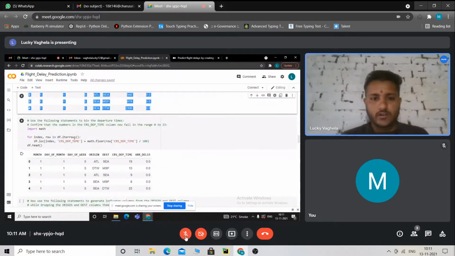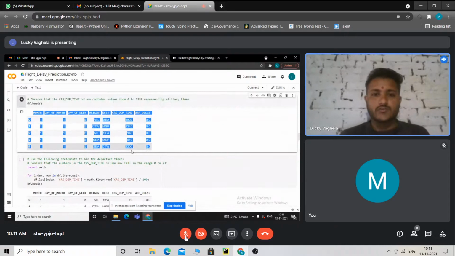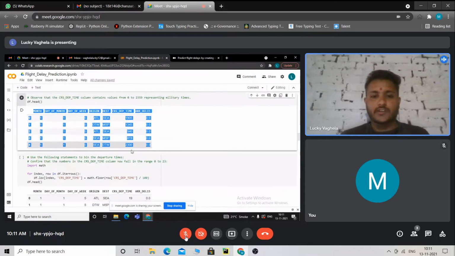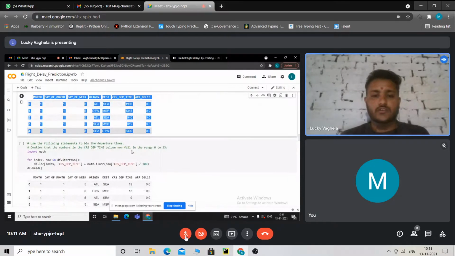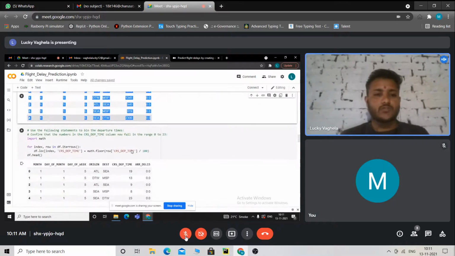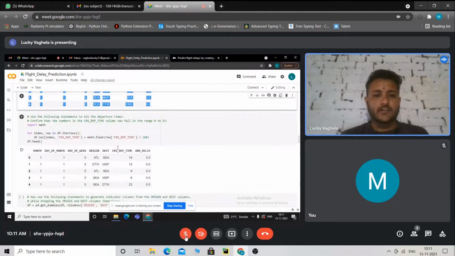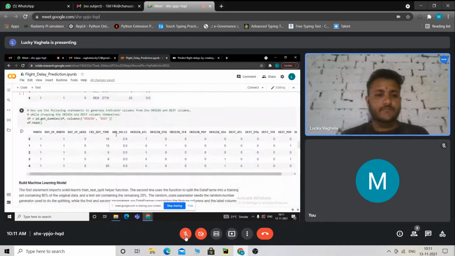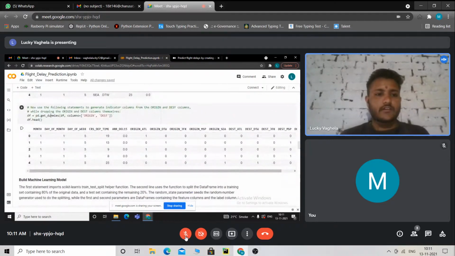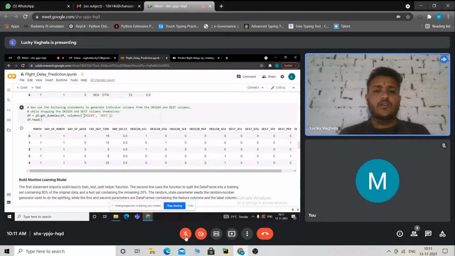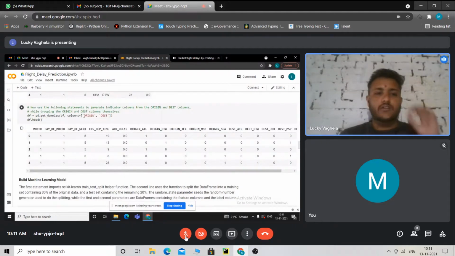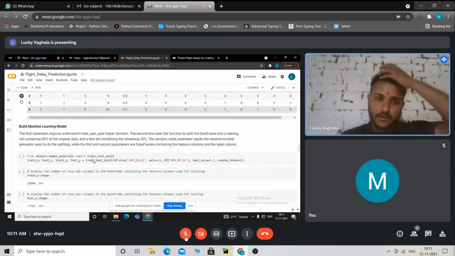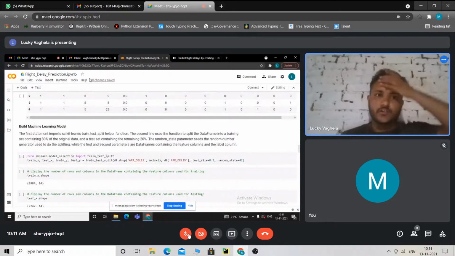Then the departure time ranges from 0 to 2300, so we convert the range into 0 to 23. For that we use a math function and divide by 100, so it converts into 0 to 23. After that we generate indicator columns from the origin and dest columns while dropping the origin and dest columns themselves. Now I request Meet to go further.